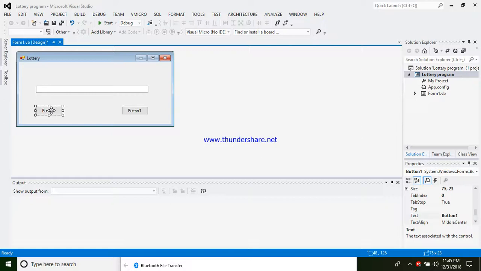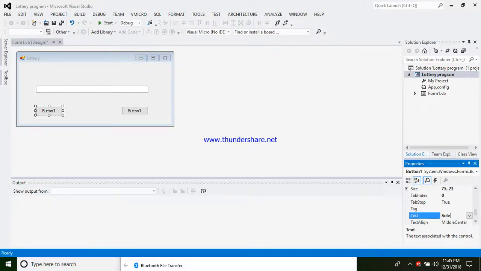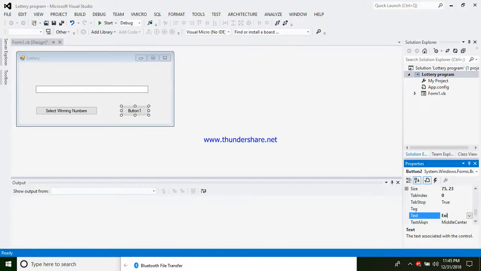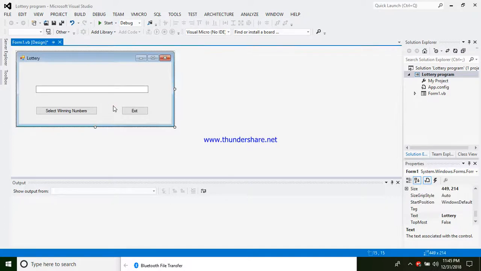Here I will name it as select winning numbers, right? Then this button I'll name as exit button.